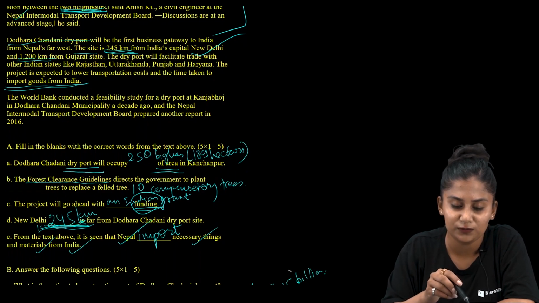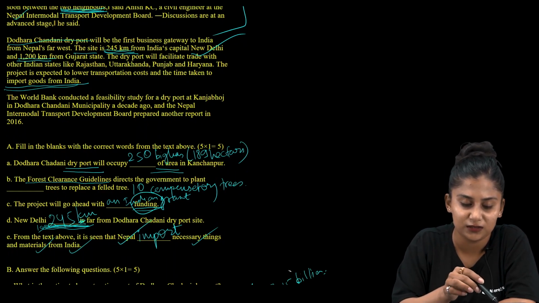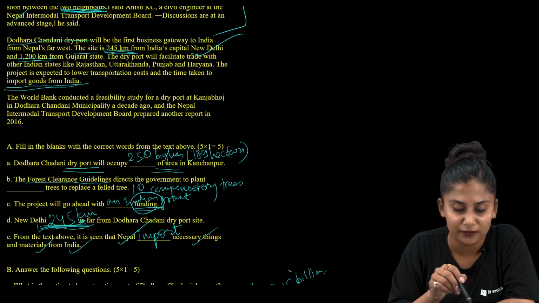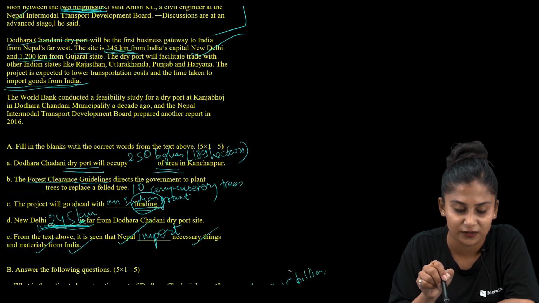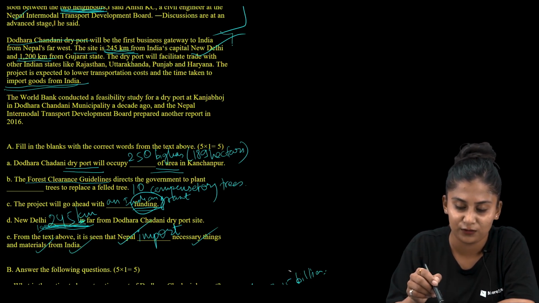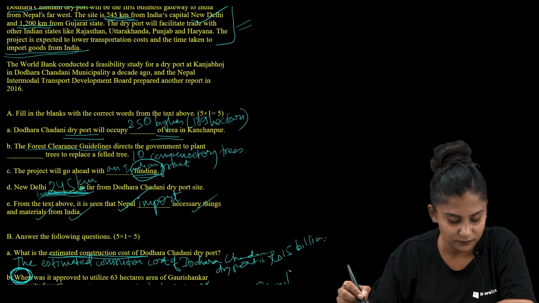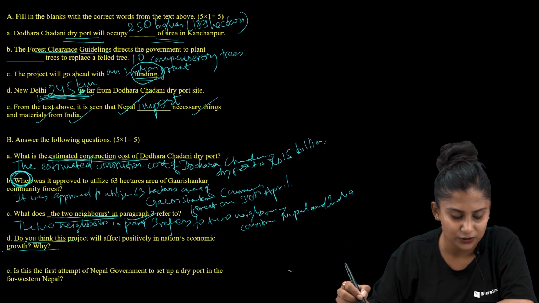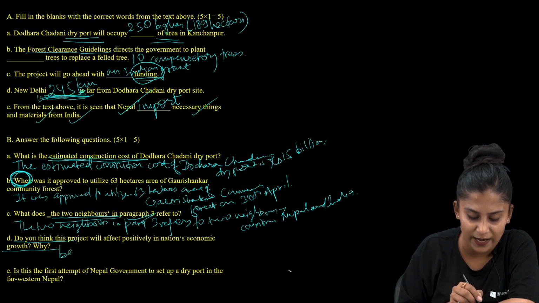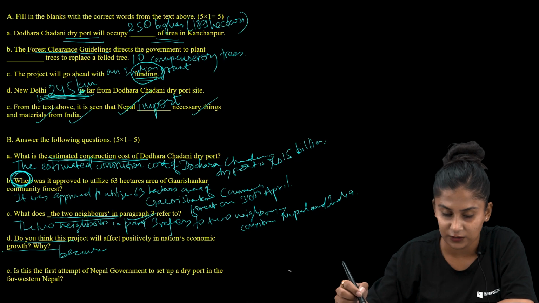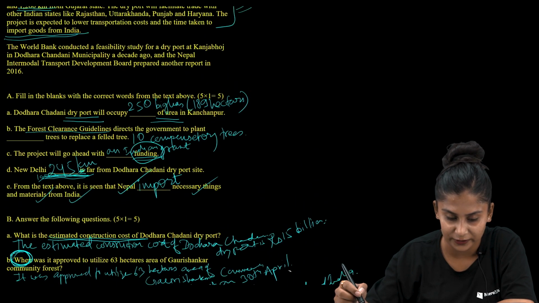So Dora Chandni Dry Port will be the first business gateway to India from Nepal's far west, and it will facilitate trade with other Indian states like Rajasthan, Uttarakhand, Punjab and Haryana, expected to lower. Okay, so we have lots of benefits here. Do you think the project will affect positively in the nation's economic growth? Of course, yes. So what would be our answer? Yes, I think this project will affect positively in the nation's economic growth. Why? Because we can list out a number of points.